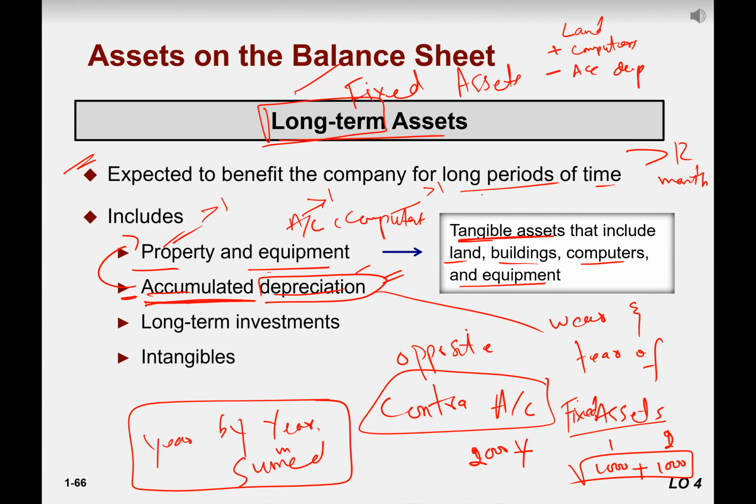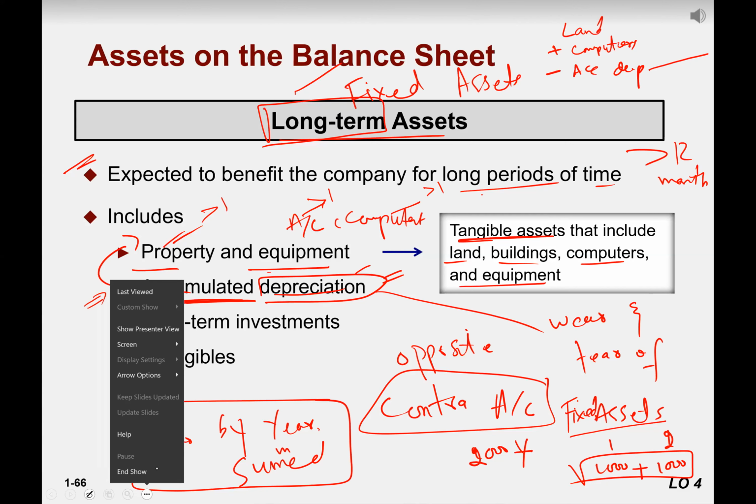The question occurred. If it doesn't benefit the company, then why do we create it? Because it tells us what's going on with the company's assets, right? If you don't understand this concept right now, don't worry about that. We'll talk about it from time to time because we're going to have a number of concepts to clear, and in those concepts we'll talk about accumulated depreciation from time to time. So right now, how it will benefit the company, it will tell you what's going on with the company's assets. Let me give you a very small basic example.